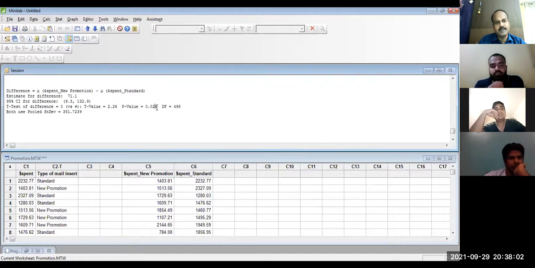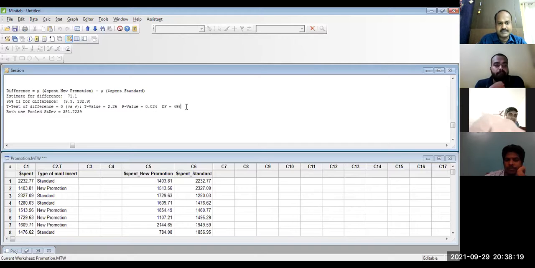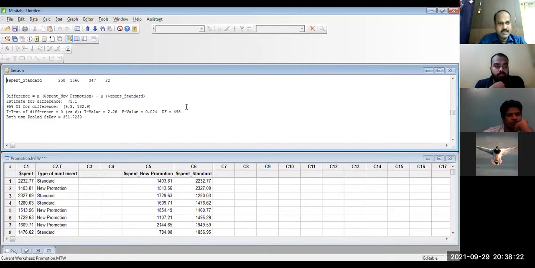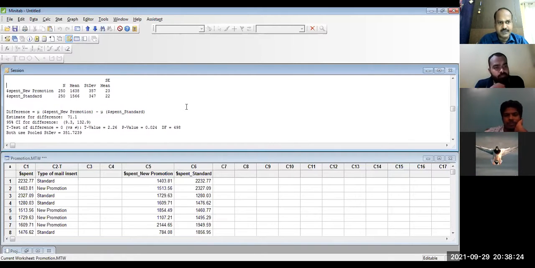And now do you see the p-value? 0.024. Yes, the p-value is 0.024. This is what we have seen. So p-value 0.024 means less than 5%. And so at the 5% level of significance, there is a significant difference in the purchase value. Now let us see whether the difference is making a positive impact or negative impact.